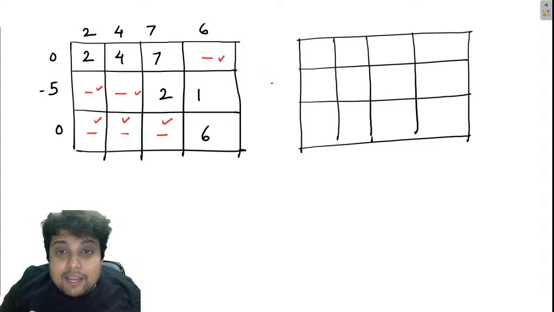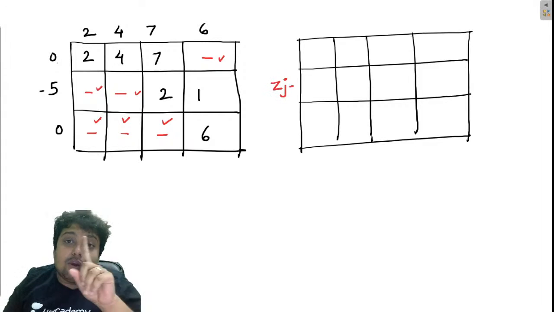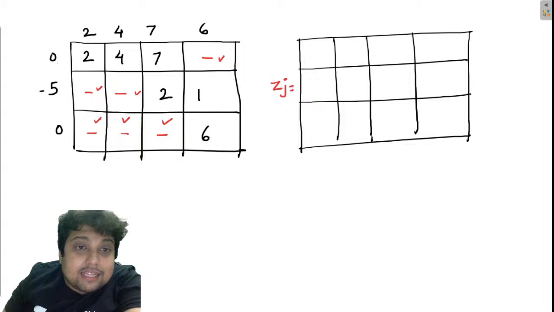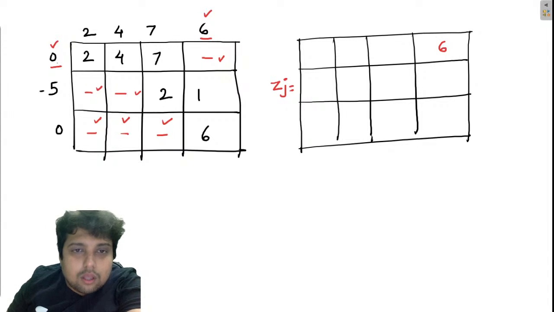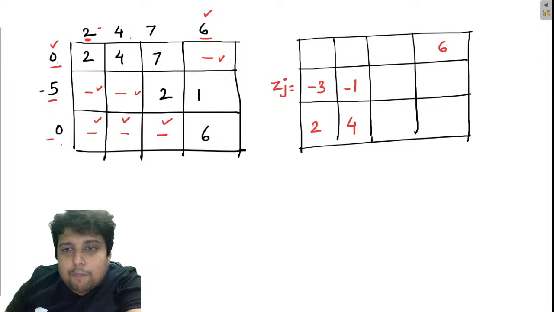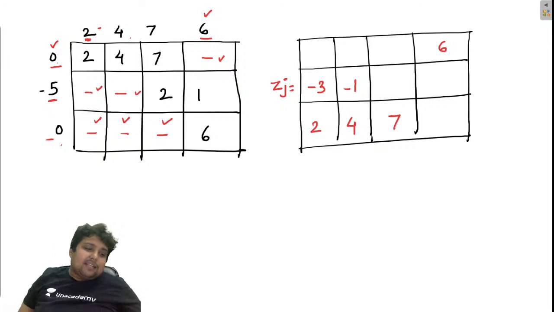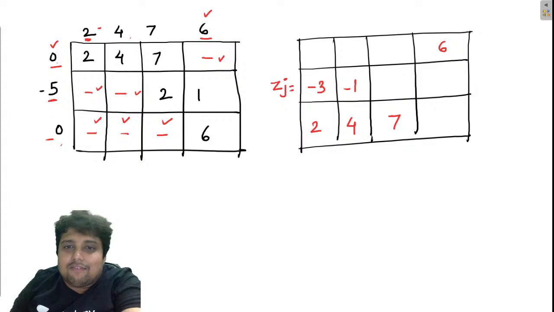So guys, now I will be calculating Zj. How to calculate Zj? This is 0, this is 6. So 0 plus 6 is going to be 6. Minus 5 plus 2, minus 3. Minus 5 plus 4, minus 1. 0 plus 2, 2. 0 plus 4, 4. 0 plus 7, 7. So guys, these are the values of Zj.